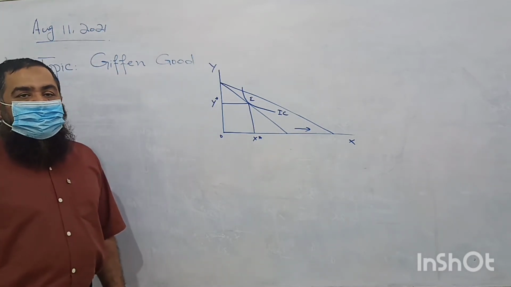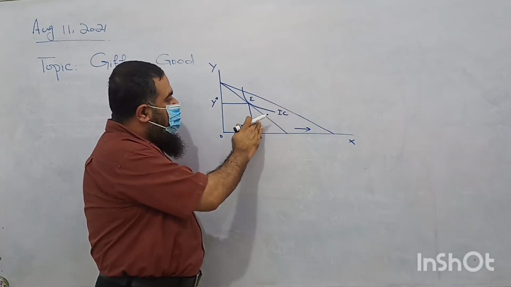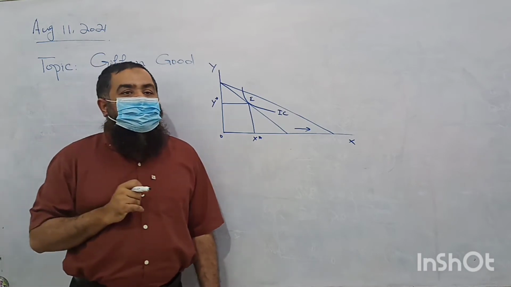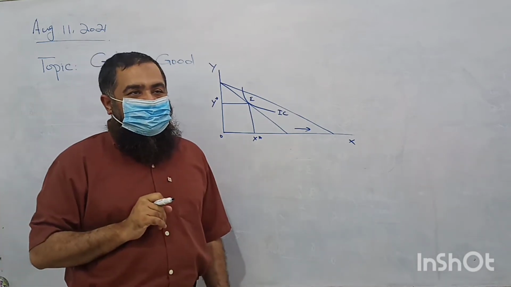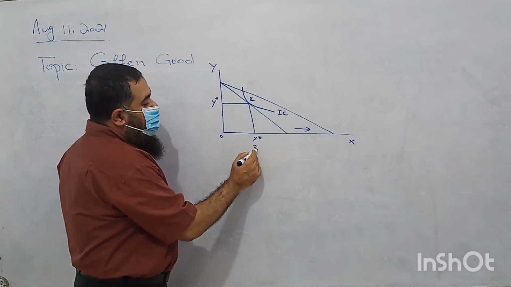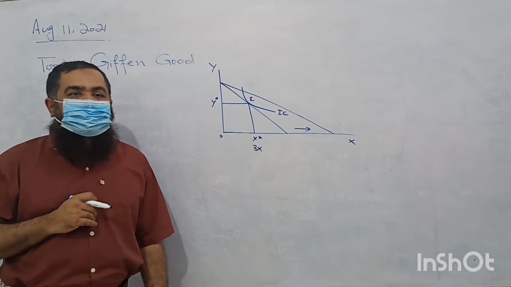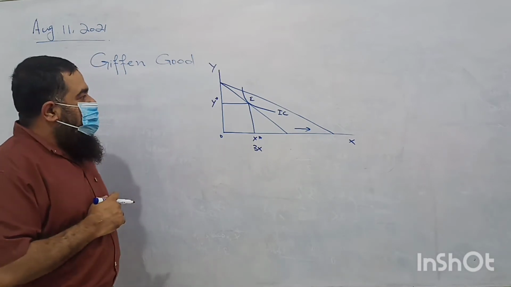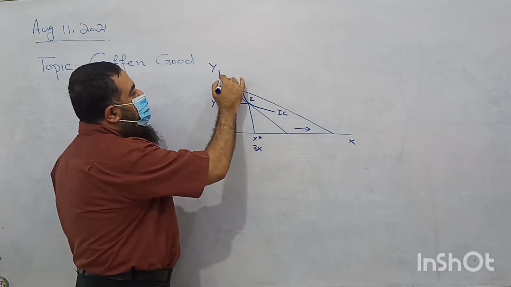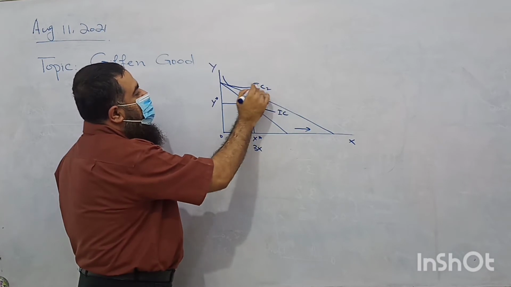Clear? So in the case of a normal good, we were drawing the final indifference curve to the right of the previous indifference curve. But here, the good is not a normal good. It's an inferior good. If the consumer was previously consuming 3 units of commodity X, then when its price goes down, instead of going towards the right, he moves towards the left of the previous indifference curve.